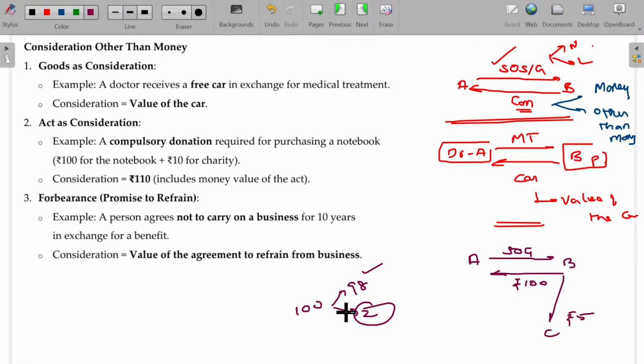So what is the consideration here? The consideration is directly payable by B, the buyer, to A. Not only that, because of this purchase, the seller demands you to pay another 2 rupees. This 2 rupees should also form part of consideration. Is that clear?